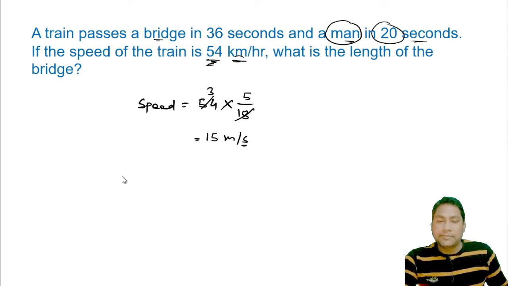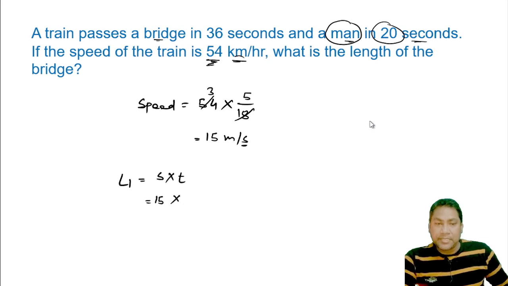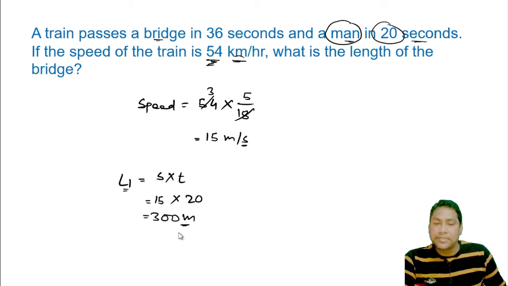So we can say the L1, that is the length of the train, is the distance while traveling a man. So we know the formula of distance, that is speed multiplied by time. So the speed of the train we have calculated here is 15 and the time to cross a man is 20 seconds. So friend, the L1, that is the length of the train, if we multiply, it will become 300 meters.